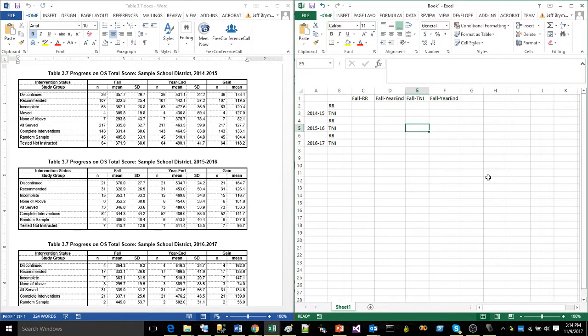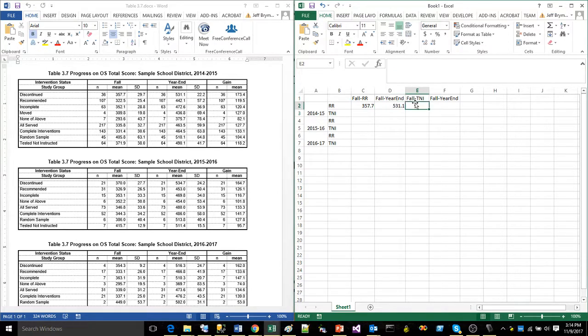So the first thing I'm going to do is I'm going to come over to my table 3.7. And I'm going to get the fall data for my discontinued students, which is in that first row right here in the mean column. So that's what, 357.7. I'm going to type that in there. And then I'm going to get the year-end data for the discontinued students. And that's 531.1.